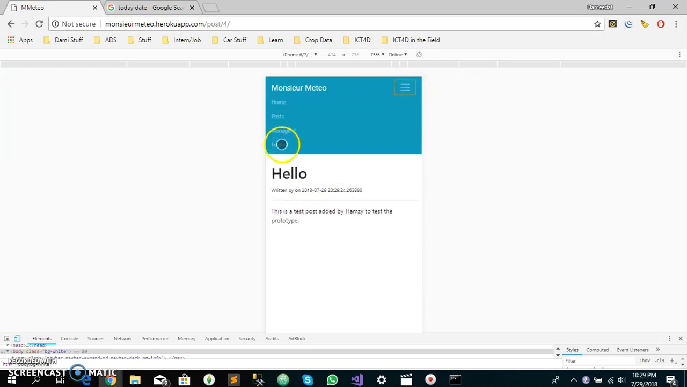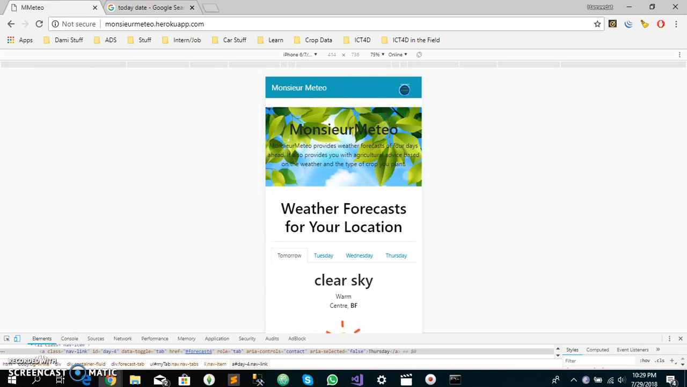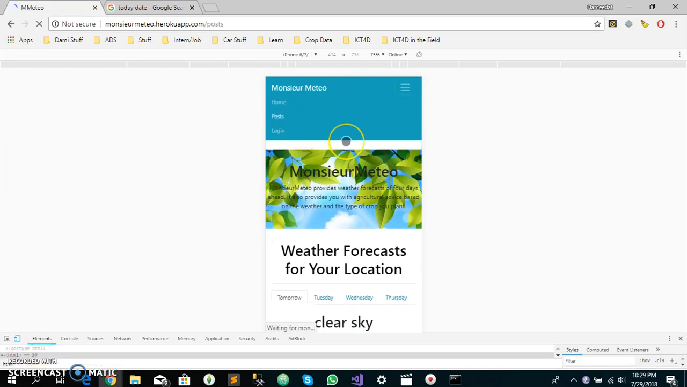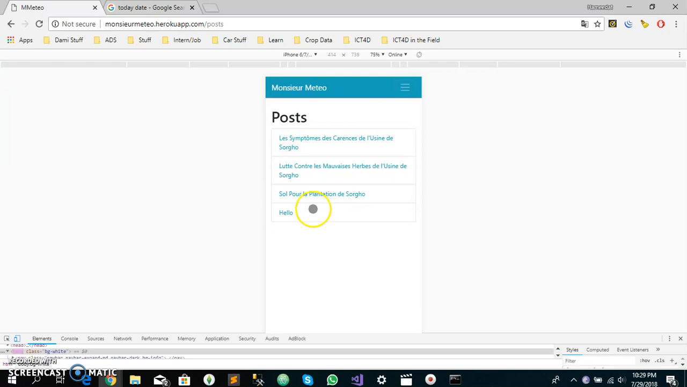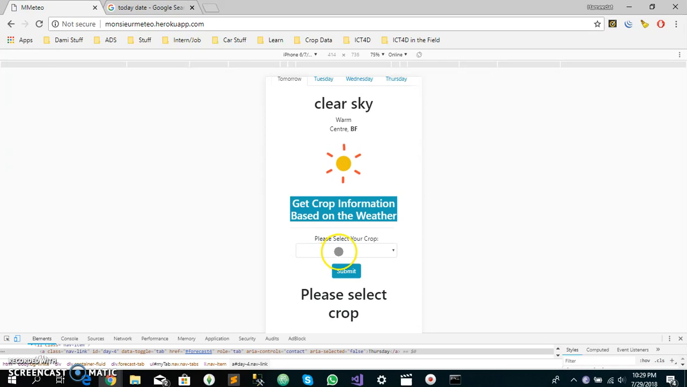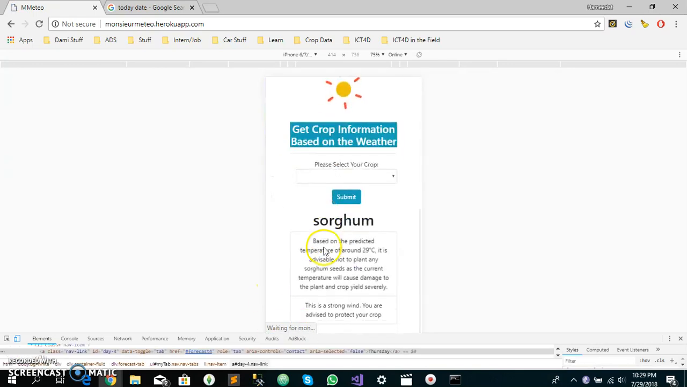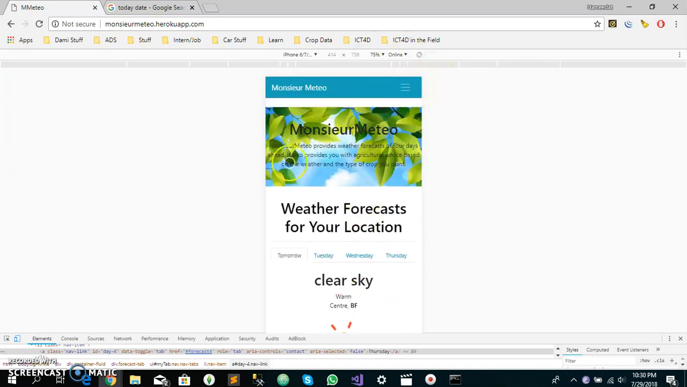Once the admin user logs out and goes to home, then goes to posts, the new post that was added will be here. Then on the home page, for tomorrow, if you select sorghum and submit, the new advice that was added would also show. So whatever the user adds at the back end would also reflect on the front end. So that is it for the demo.